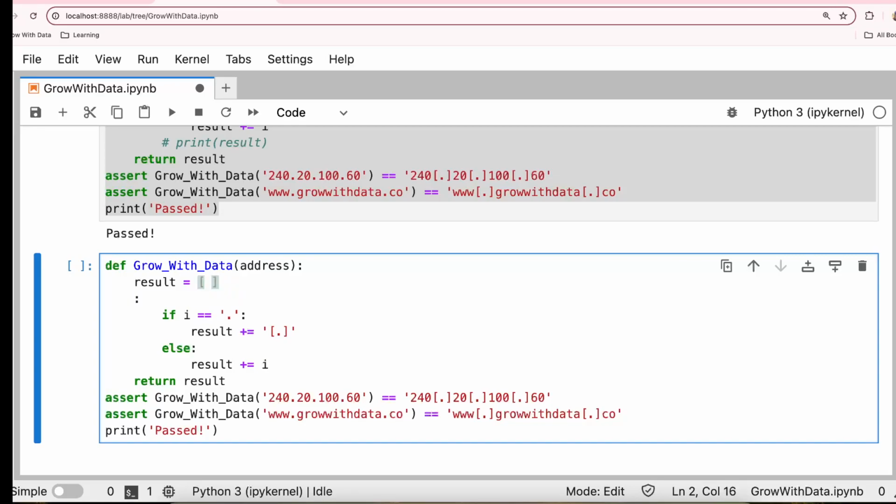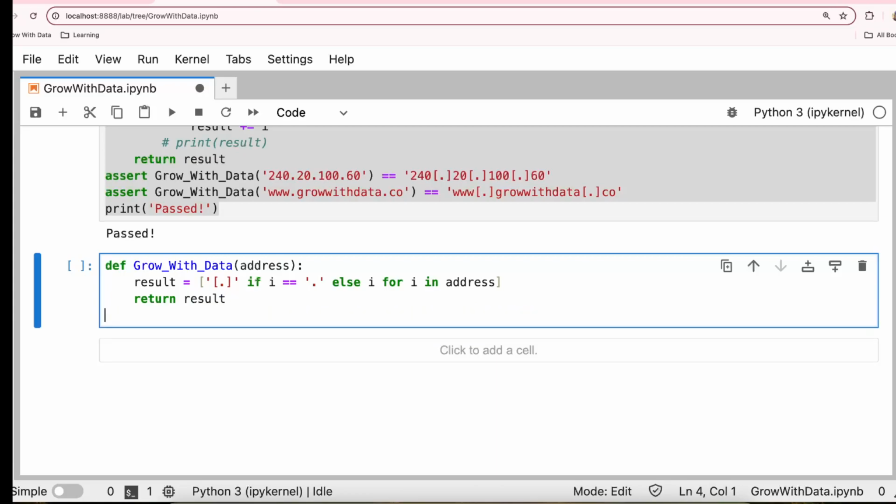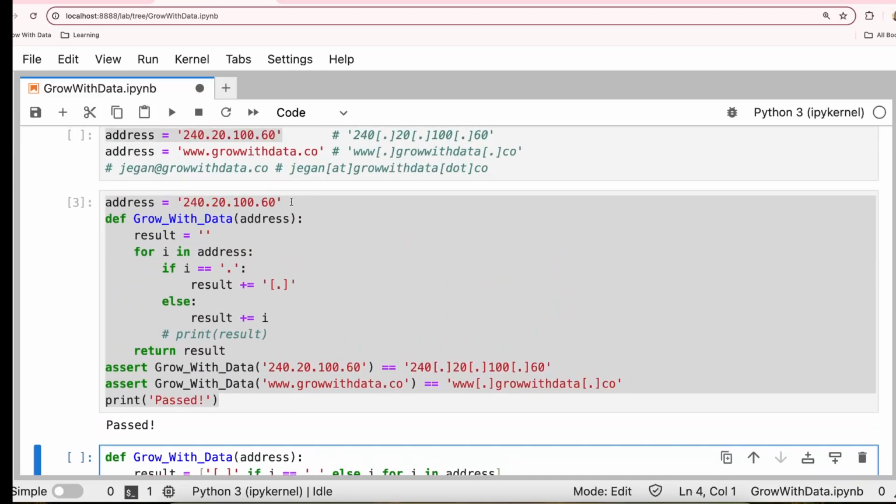So for every element, we are going to store the dot, the square bracket, if that element is going to be a period. Else, you just do I. Now, I did all this line. This is not going to work because we are going to check why it's not going to work.